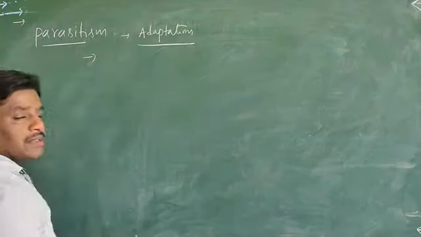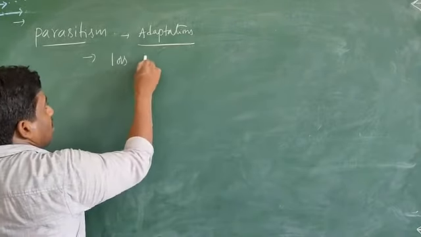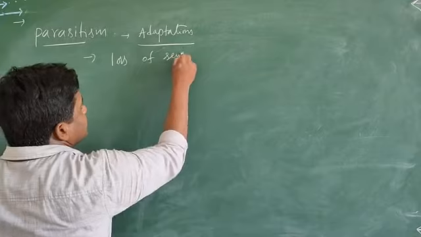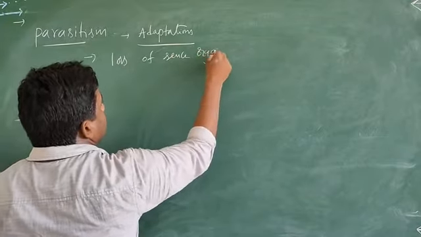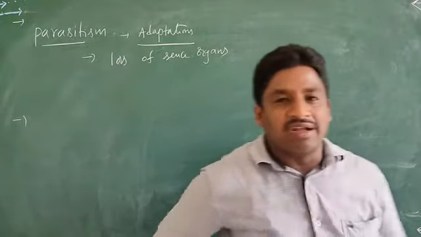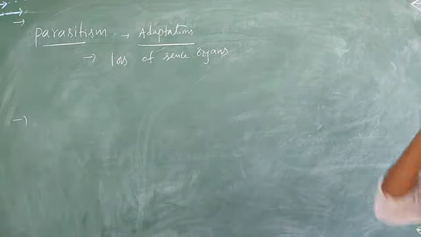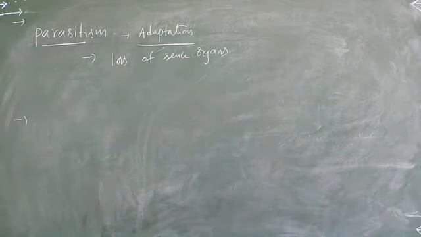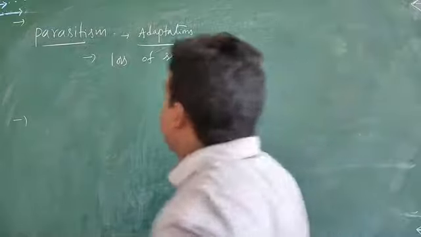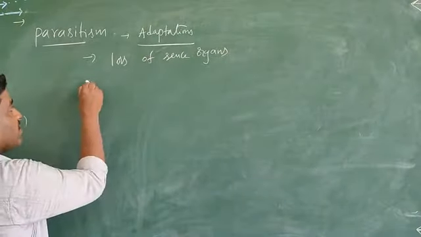First one you can see: the parasites lose sense organs. Next one.